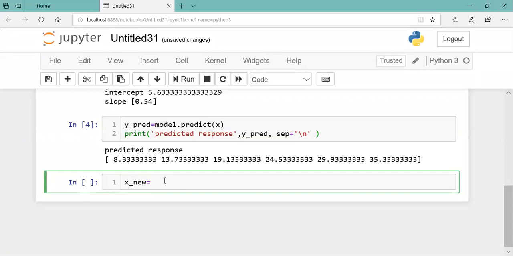Now we will try to fit this X new to that model. We use np.arange. Arange means what? Range of 5 means 0 1 2 3 4. Similarly np.arange of 5 gives 0 1 2 3 4, some data will come here. Now that we have this data, we have to make it a column vector.